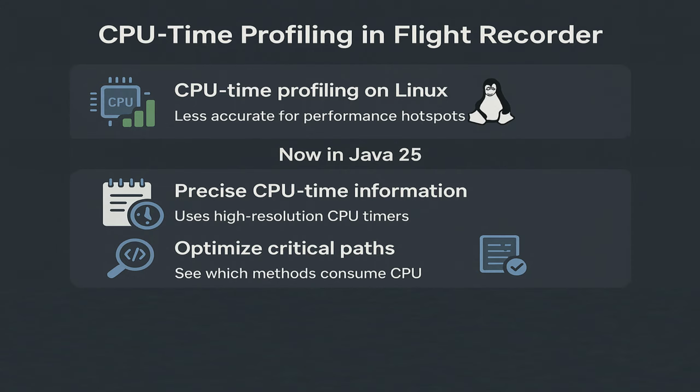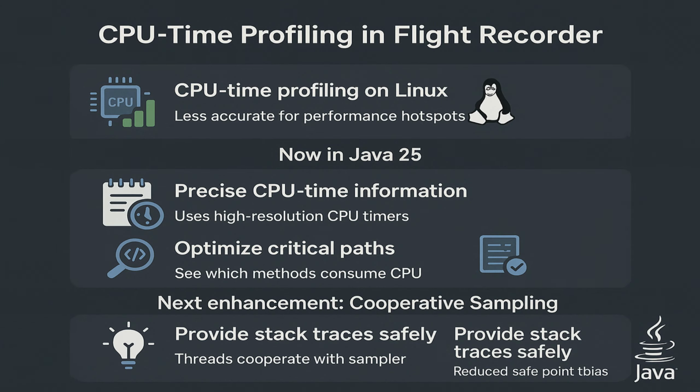The next enhancement is around cooperative sampling in Java Flight Recorder. Now threads cooperate with the sampler to provide stack traces safely, reducing safepoint bias and sampling overhead. That results in more reliable profiling.